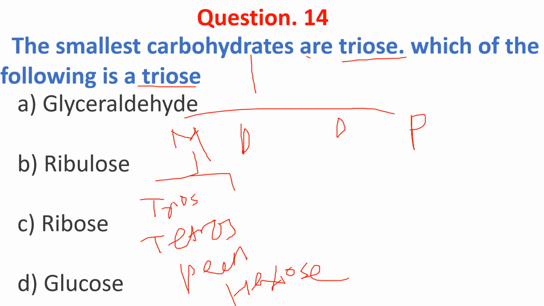Options A. Glyceraldehyde is under triose. Ribulose is a pentose. Ribose is also a pentose and glucose is a hexose. The answer is A. Glyceraldehyde is a triose.